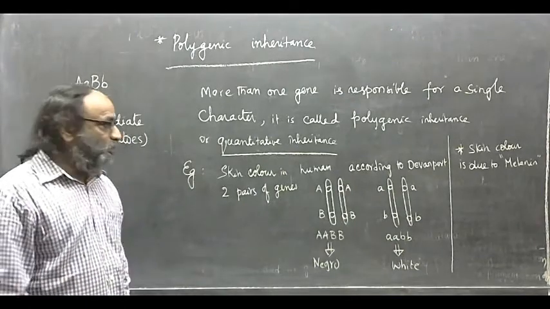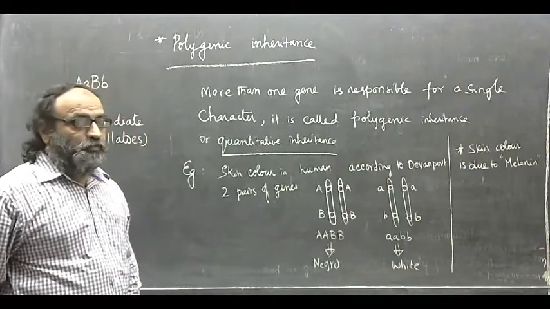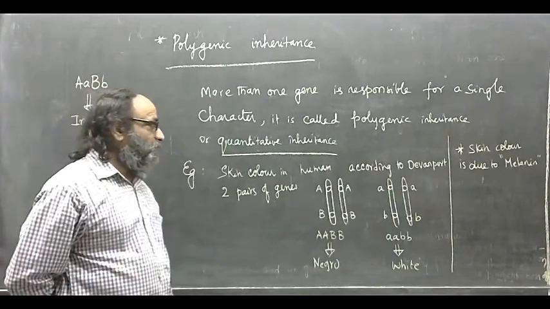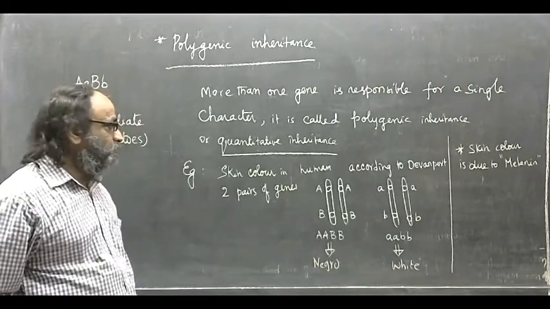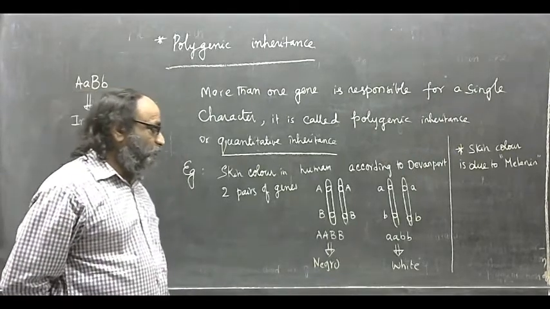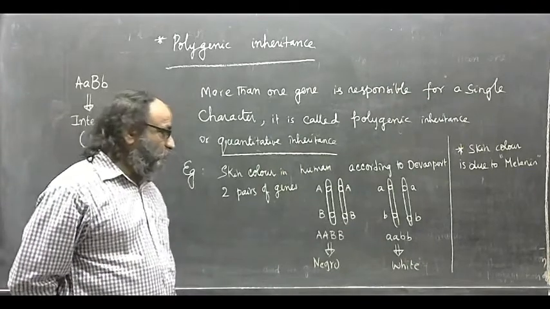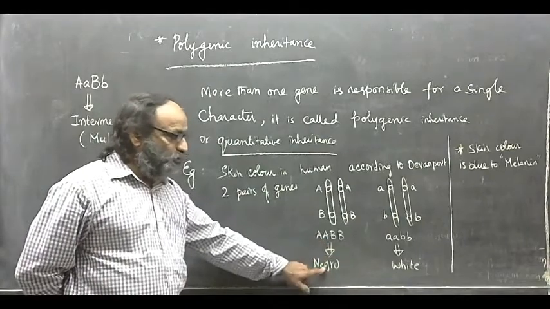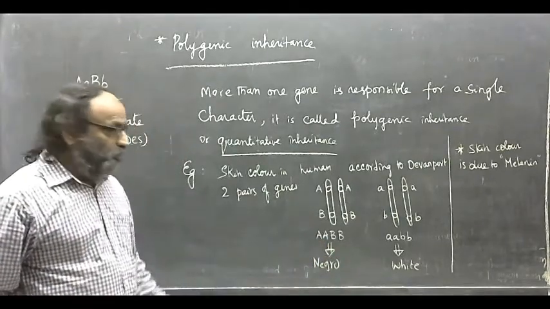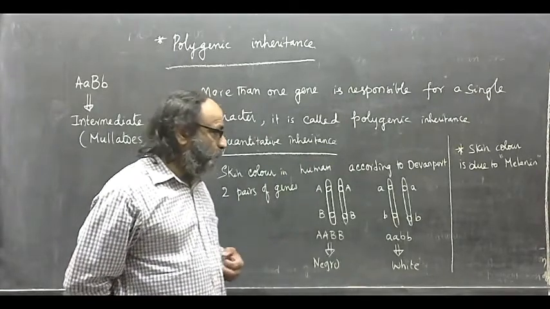That means the skin color in human beings, according to Davenport, is under the control of two pairs of genes. When the genotype is capital A capital A capital B capital B, the person is a Negro person, that means very black.